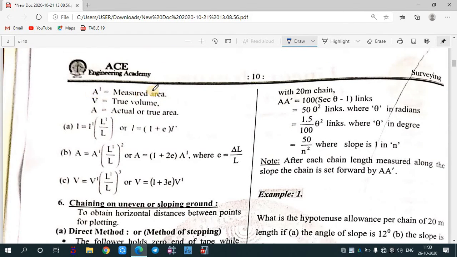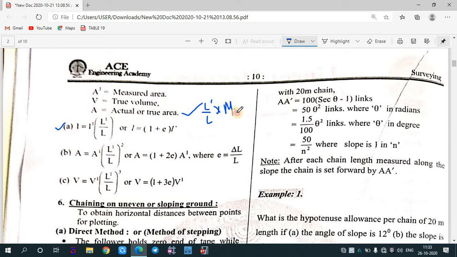So A1 is the measured area, B is the true volume, and A is the actual true area. There are formulas given based on which we can calculate the true length. The first formula is L. If you need to calculate the true length, it will be equal to L dash, or measured length, you can use as L dash by L into what?